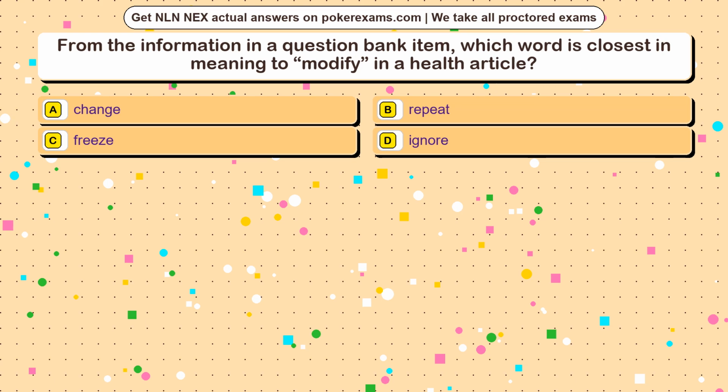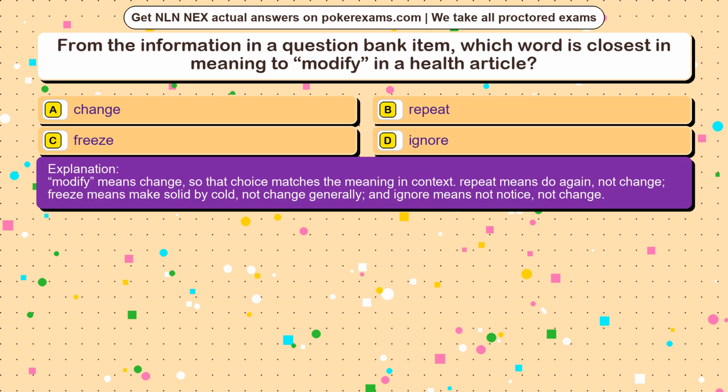The correct answer is option. Modify means change, so that choice matches the meaning in context. Repeat means do again, not change. Freeze means make solid by cold, not change generally. And ignore means not notice, not change.